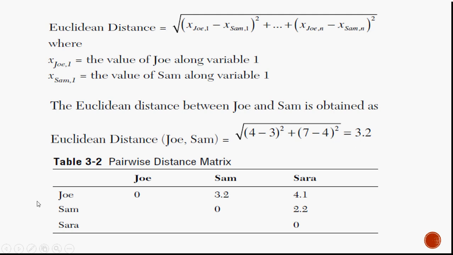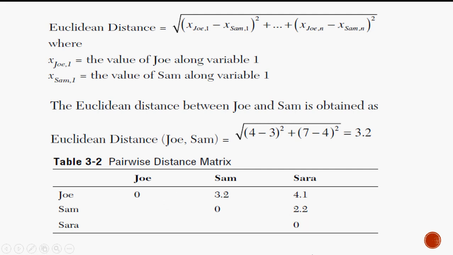So this is the pairwise distance matrix. Along the diagonal we have 0 because we are measuring the same person or the same case. So the Euclidean distance from Sam to Joe is 3.2. Similarly, if you calculate for Joe and Sarah, it is 4.1, and for Sam and Sarah, it is 2.2. So this Euclidean distance helps us in forming the cluster.